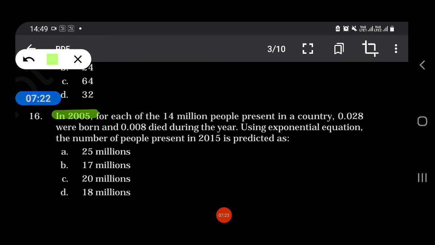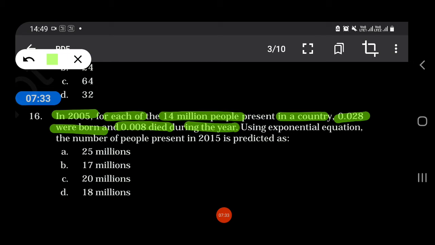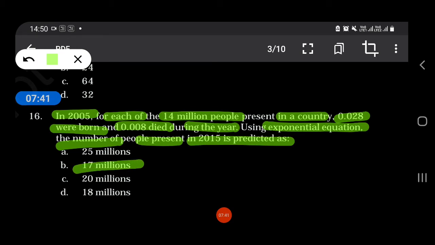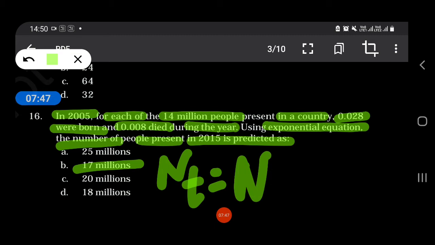In 2005, for each of the 14 million people present in a country, 0.028 were born and 0.008 died during this year. Using the exponential equation, the number of people present in 2015 is predicted as 17 million. How? Nt equals N naught times e to the power rt.